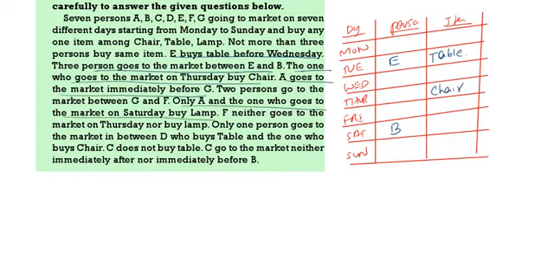Only 2 persons buy lamp. So who are they? One is the one who goes on Saturday, that is B. The other one is A. Lamp we will get only for 2 persons. So A is immediately before G, so I can write A on Wednesday, and G on Thursday. A is buying lamp. F neither goes to the market on Thursday nor buys lamp. F is not Thursday, F is not lamp.